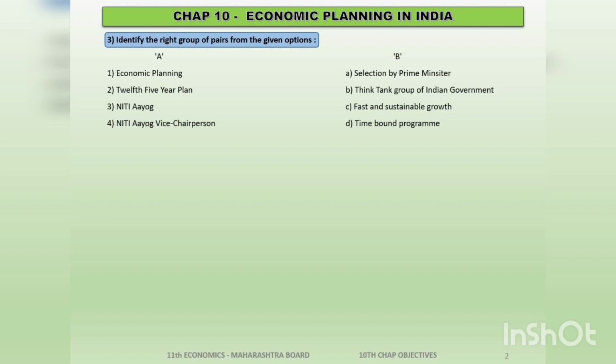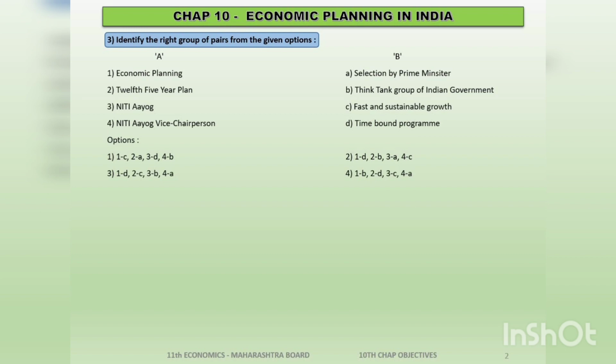Niti Aayog Vice Chairperson is selected by the Prime Minister himself. So let's go with the options now. The options are: 1C, economic planning, sustainable growth, which is wrong. So I don't have to go ahead. 1D, yes, that was right.